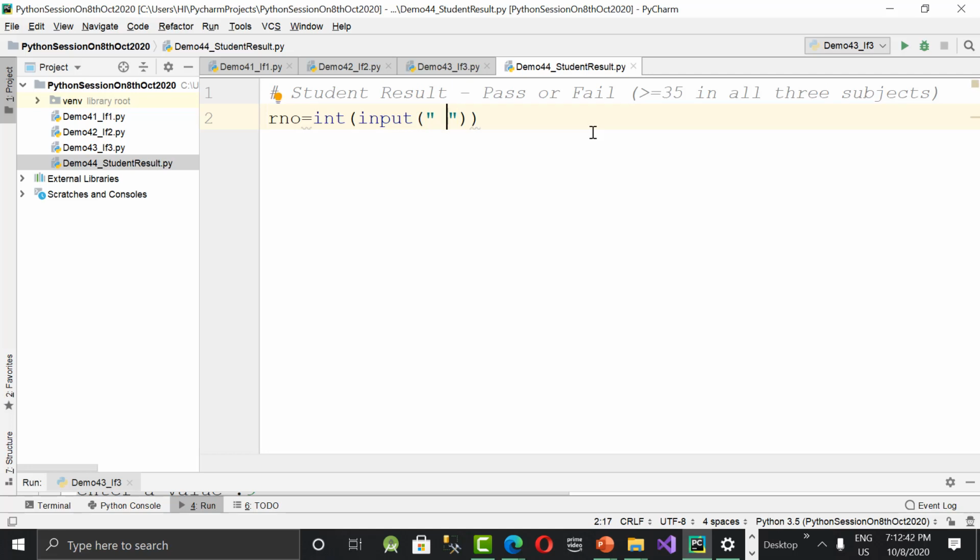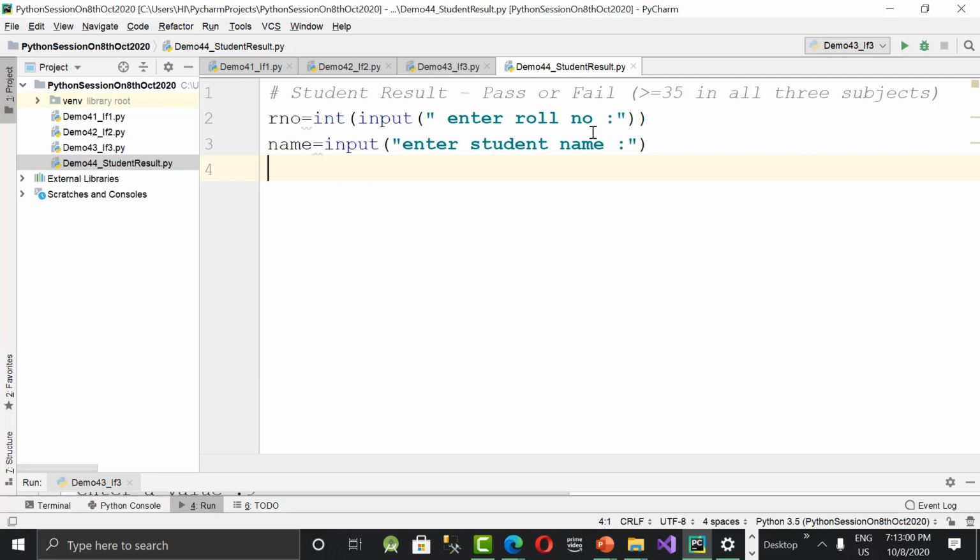So enter roll number and RNO is ready. Roll number is ready. Now what should I ask for? I need to take the name from the student. Since name is a string, I'm writing directly input, enter student name. So that's ready. After reading roll number and name, we need to ask for marks in 3 subjects.